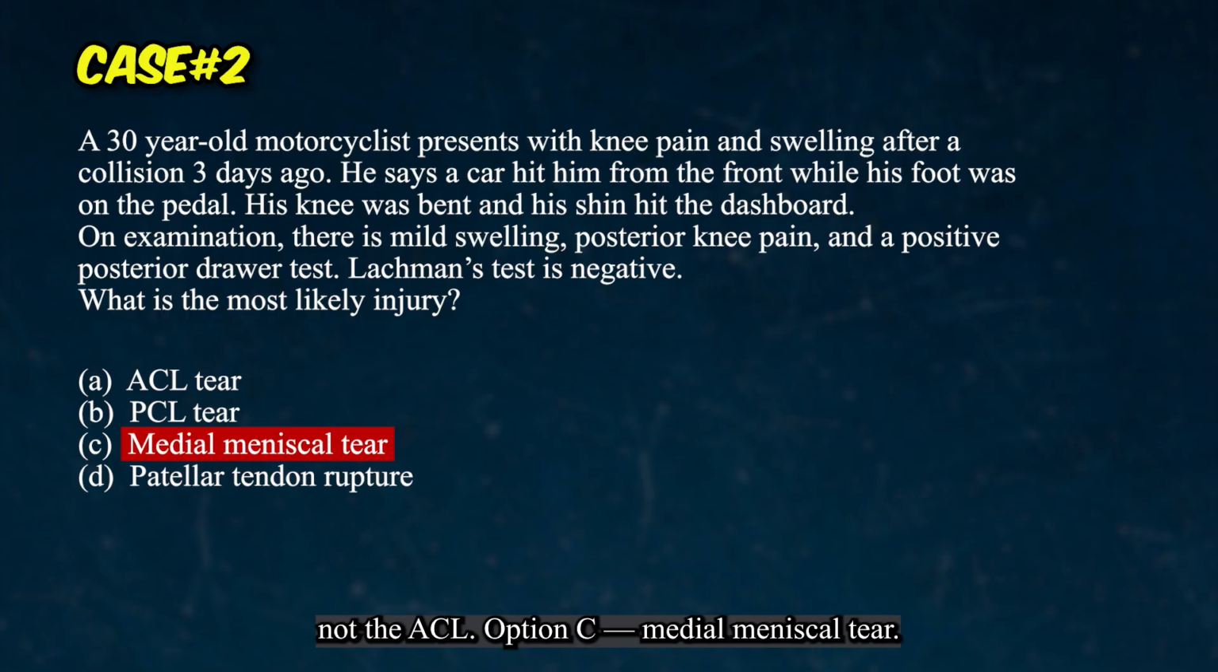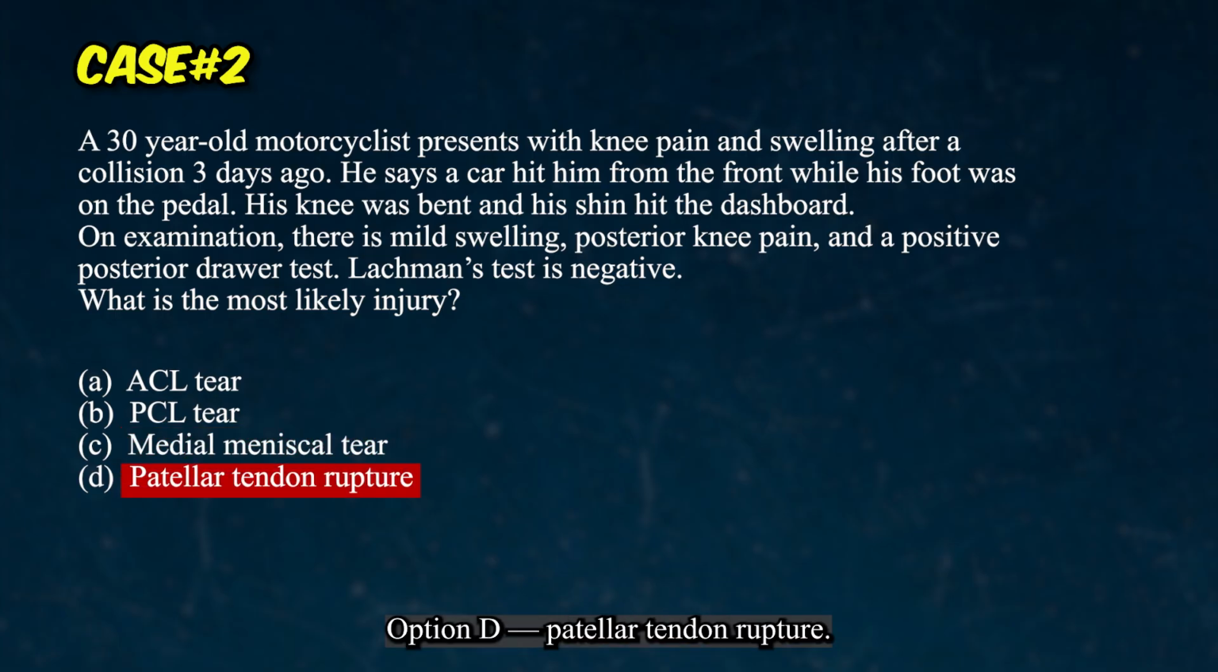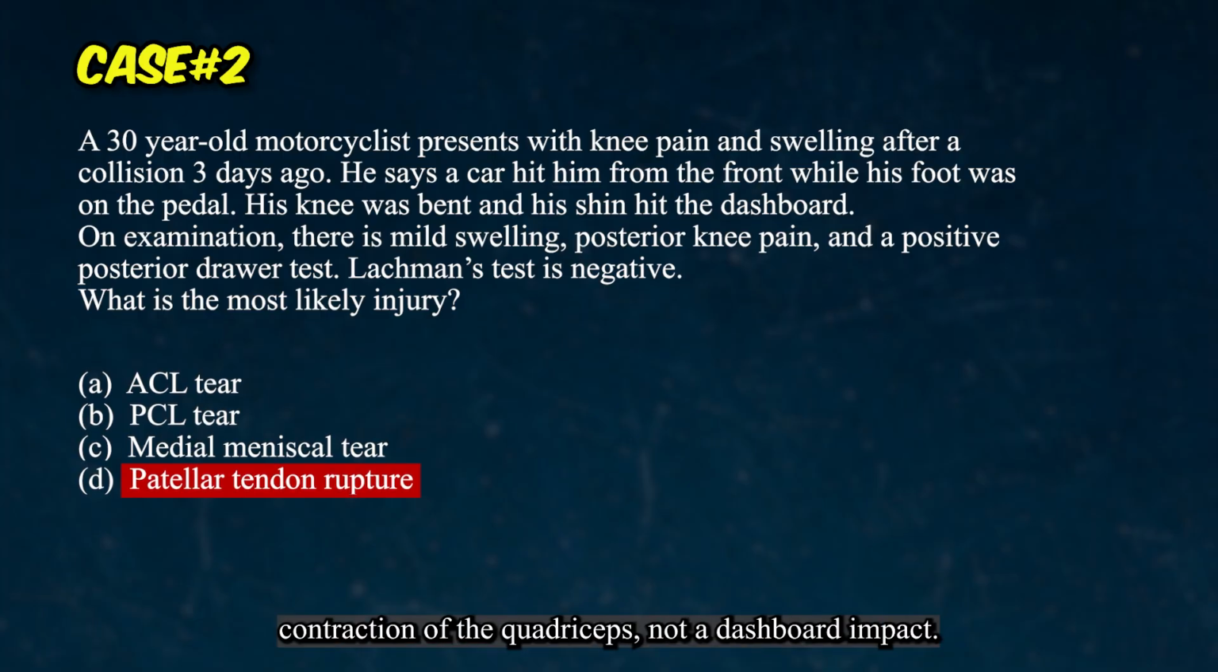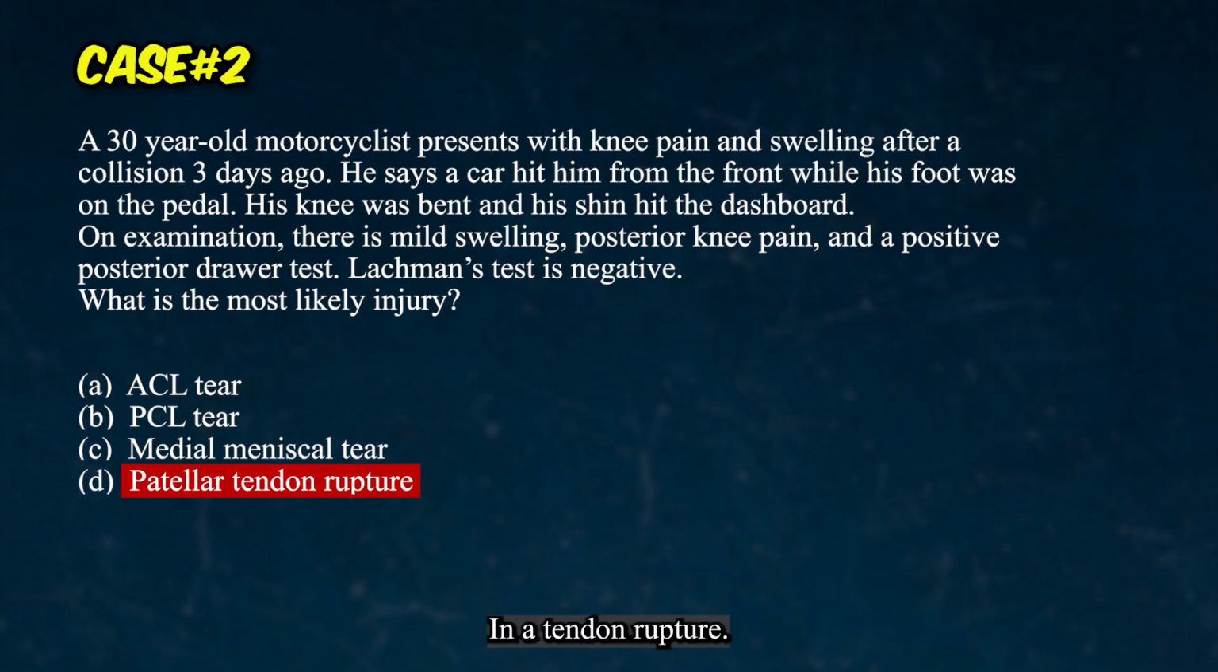Option C, medial meniscal tear. Meniscal injuries happen with twisting on a loaded knee. This mechanism is a direct posterior force, no rotation, and McMurray's is not mentioned as positive. The posterior draw test is positive. That's a ligament test, not a meniscal test. Option D, patellar tendon rupture. This causes inability to actively extend the knee. Patella sits higher than normal, also known as patella alta. It happens with a sudden explosive contraction of the quadriceps, not a dashboard impact, and the posterior draw test would not be positive in a tendon rupture.